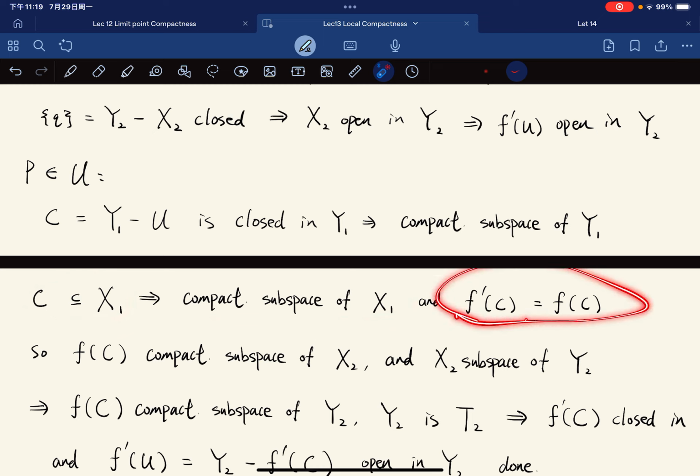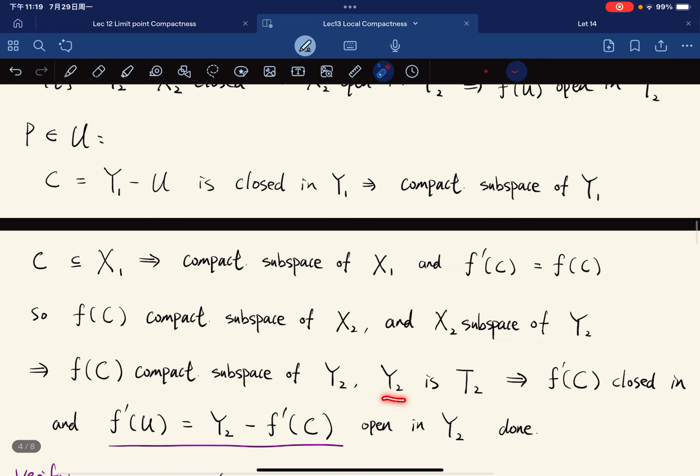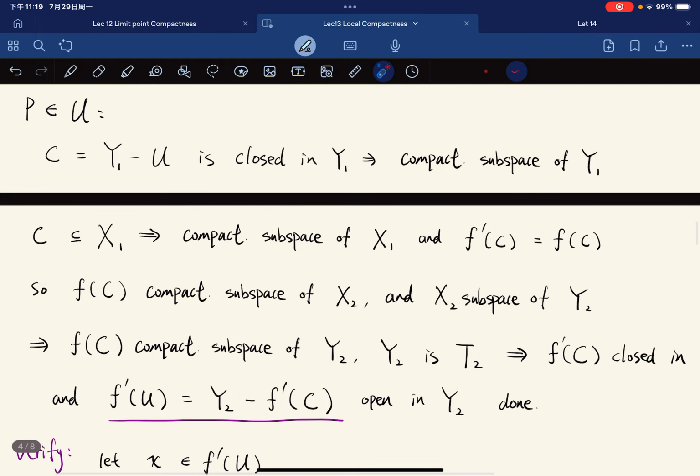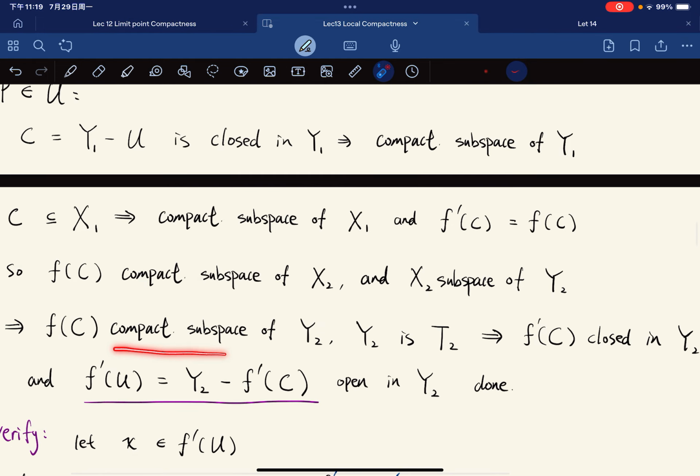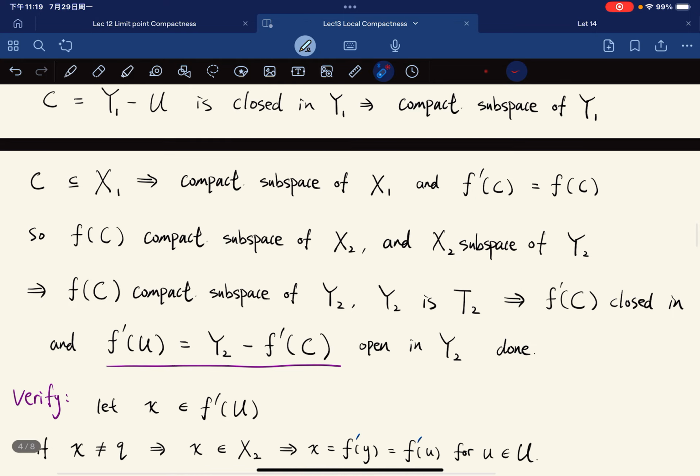And from here, f of C is also a compact subspace of x2, because f is continuous. And x2 is a subspace of y2, so f of C is a compact subspace of y2. And y2 is T2, so compact subspaces of Hausdorff spaces are closed. So f prime C is closed in y2.